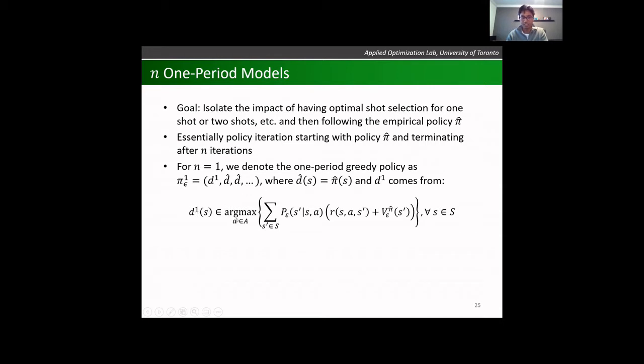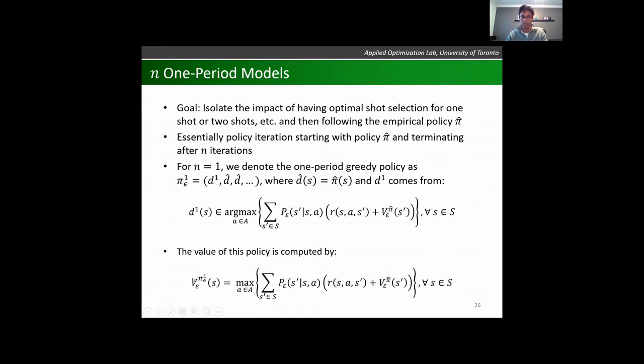To get this d1, it's simply, what is the best action, given that if I take this action, I get to this new state S prime, but from that state onwards, I follow the empirical policy and the empirical value function, which is solely defined from the MRP, which I discussed a couple slides ago. And so this is solved in a similar way to get the values, but we now have these three models, one to evaluate the empirical policy, one to get an optimal policy, and one where we can play with that's in the middle of the two.